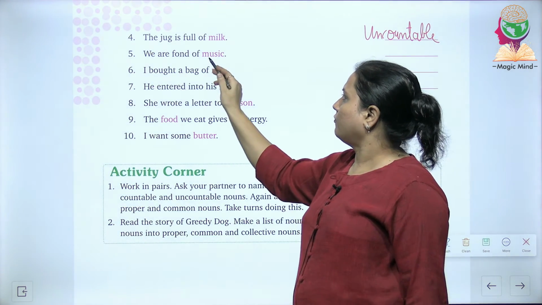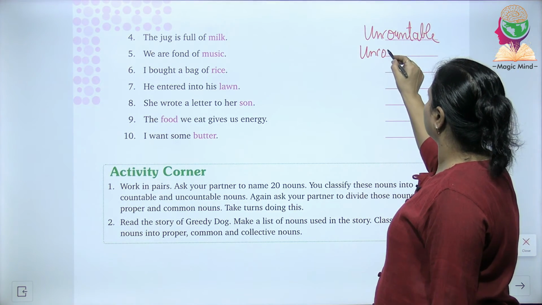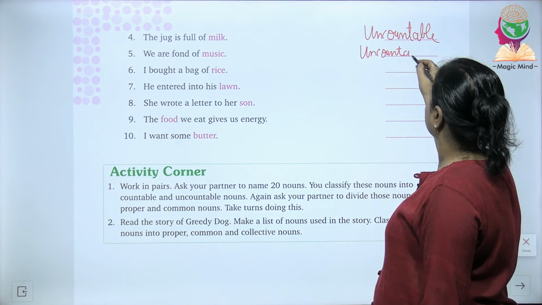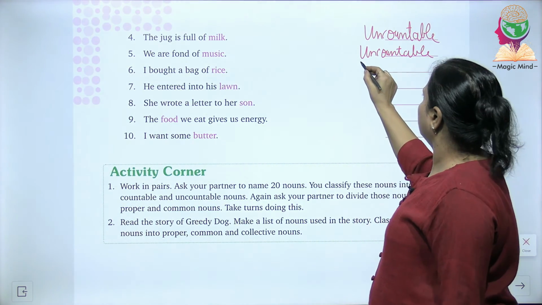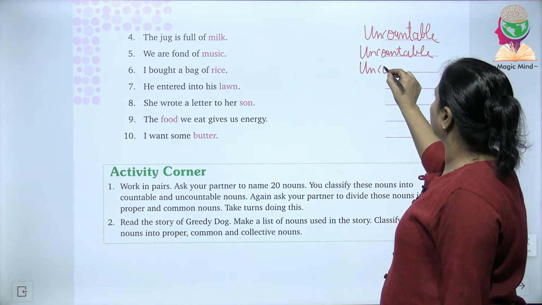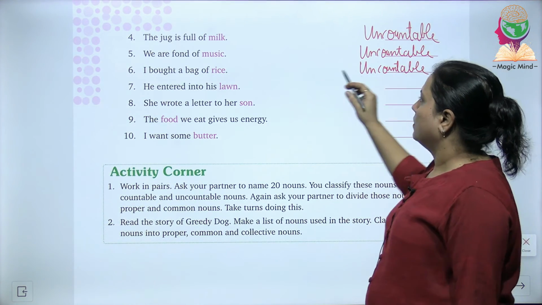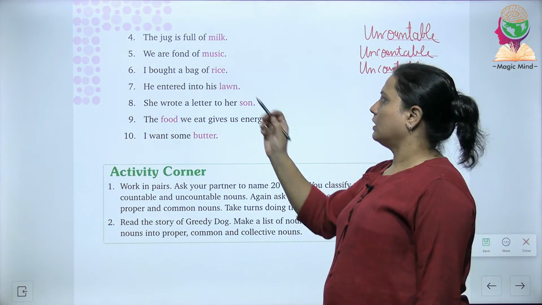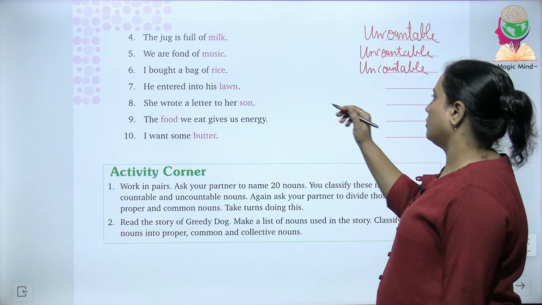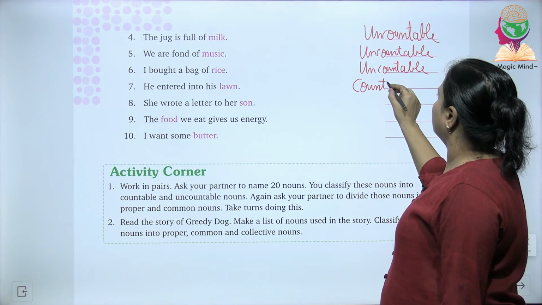Then we are fond of music. Then music is what? Again it's uncountable. I bought a bag of fries. Again it's uncountable. Seventh, he entered into his lawn. Is the lawn countable? The number of lawns can be counted, so you can write over here it is countable.